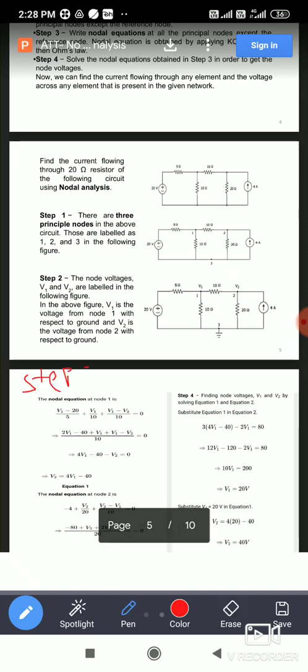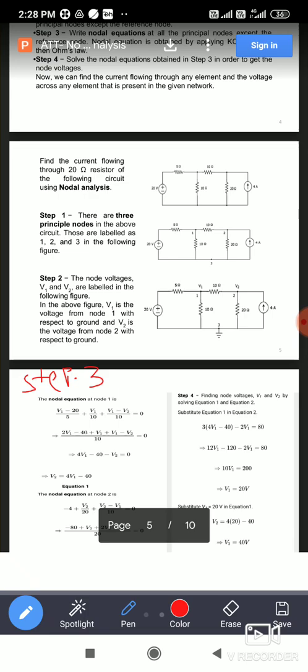In step 3, apply the nodal analysis, apply Kirchhoff's current law at node 1. You can get one equation. Similarly, you can apply Kirchhoff's current law at node 2. You can get another equation. So while applying the KCL, you can use the rules of KCL. What rules do we apply when applying KCL?